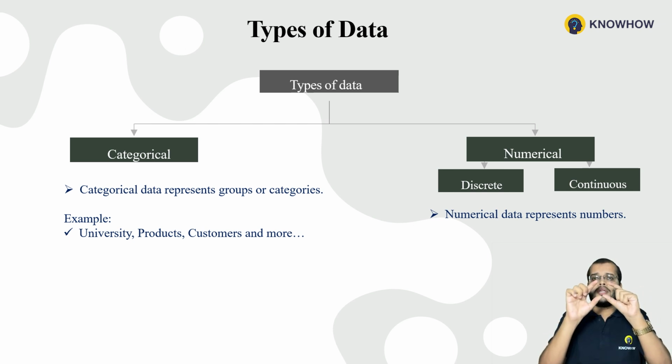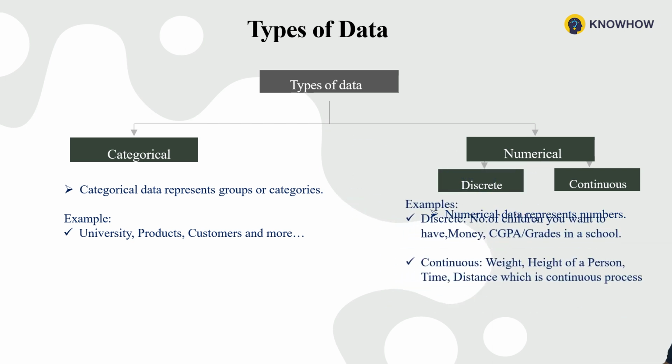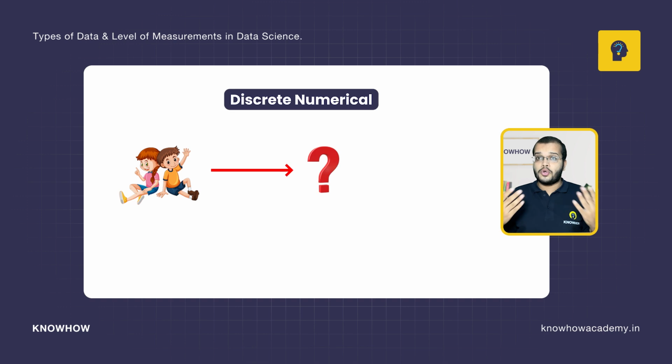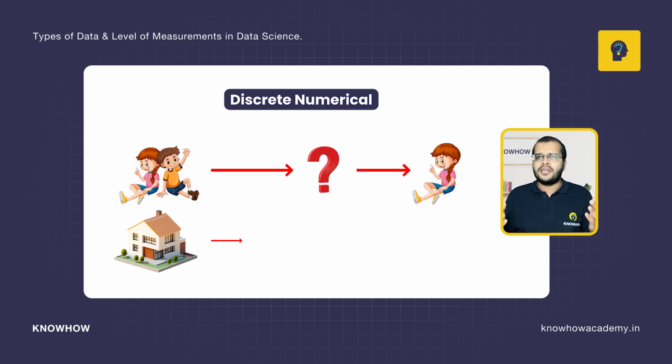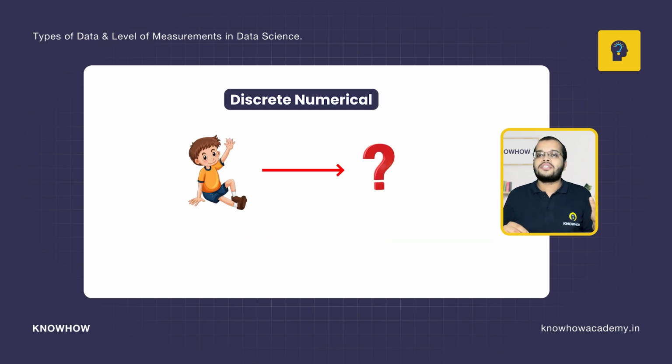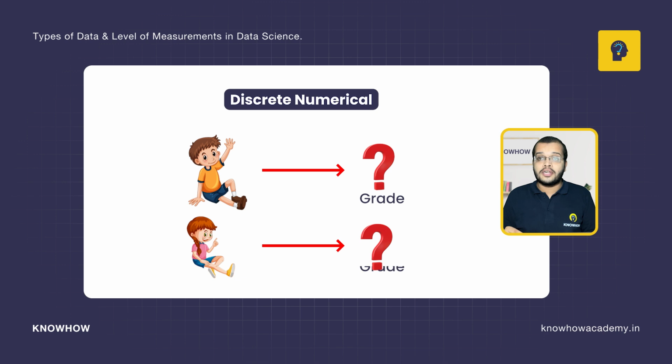It all comes under numerical, which represents numbers, as simple as that. An example of discrete numerical data: if someone asks me how many children I have, I have one daughter. How many houses do you own? I own 5 houses. Another example is the grades in a school, how much grade your son or daughter has got. This kind of information comes under discrete, which generally has integer values.